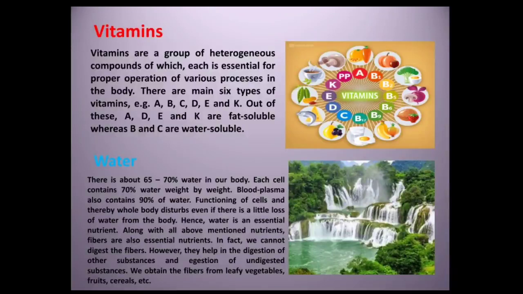Vitamins are a group of heterogeneous compounds of which each is essential for proper operation of various processes in the body. There are 6 main types of vitamins, for example A, B, C, D, E and K. Of these, A, D, E and K are fat soluble, whereas B and C are water soluble.